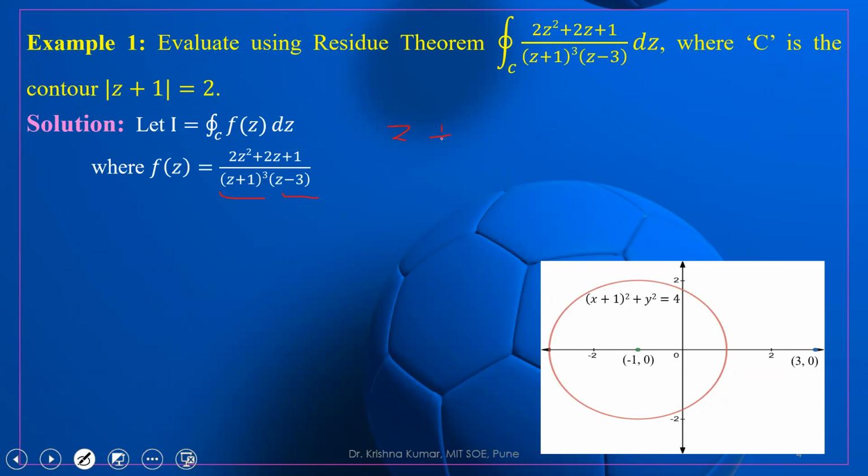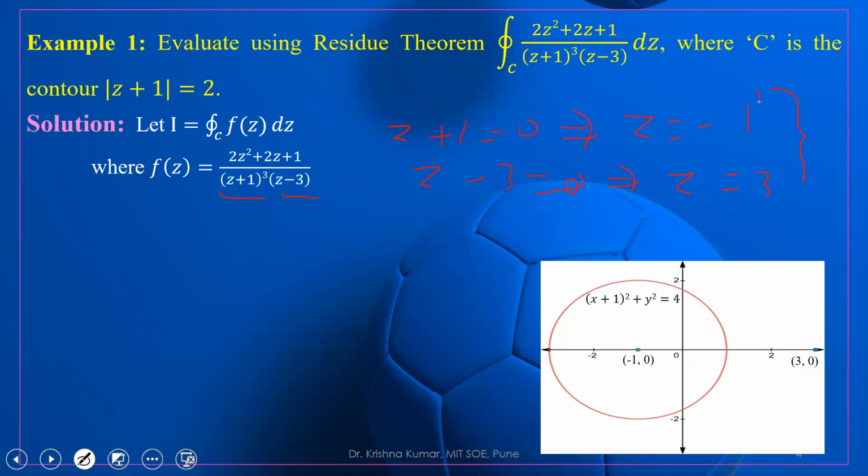z plus 1 equal to 0 means z equal to minus 1, and z minus 3 equal to 0 means z equal to 3. These 2 points, z equal to minus 1 and z equal to 3, are singular points, or sometimes we can also call them poles.